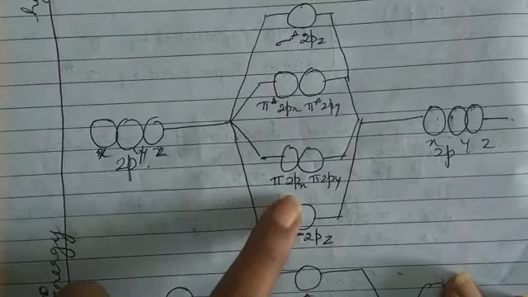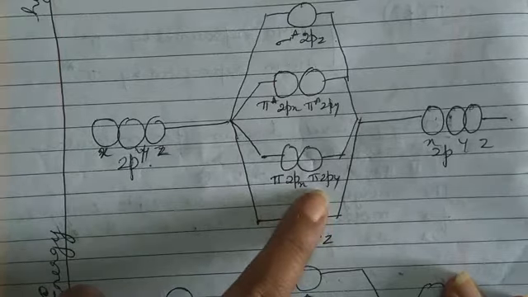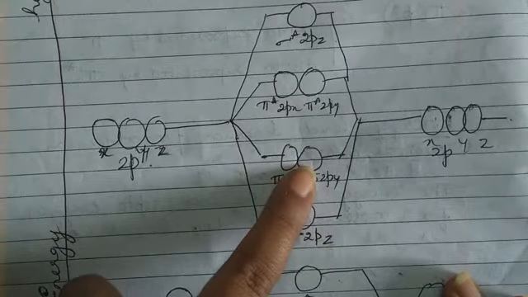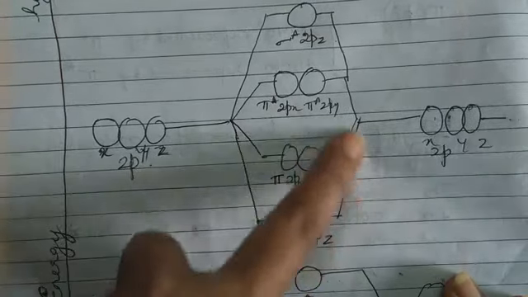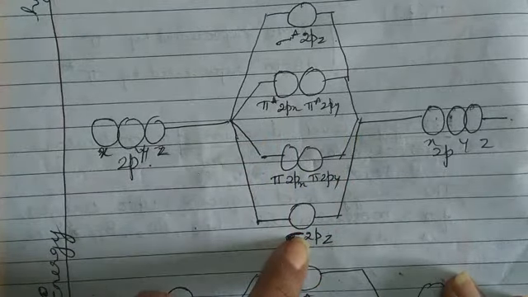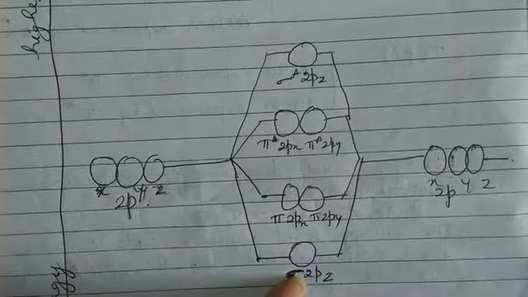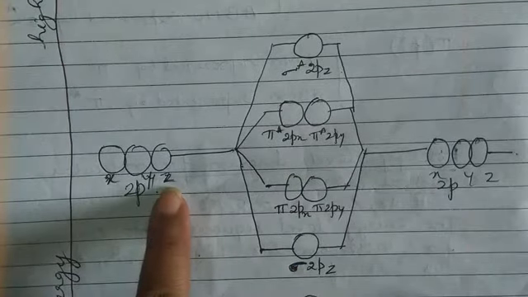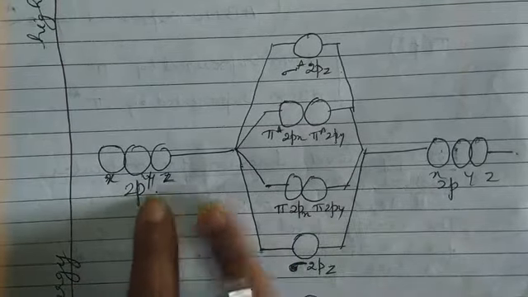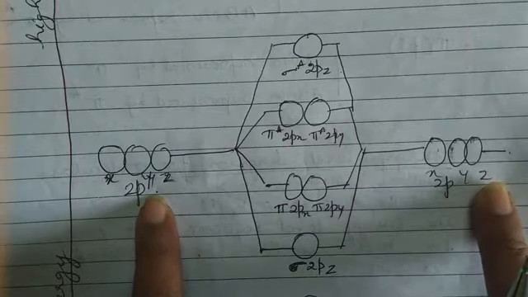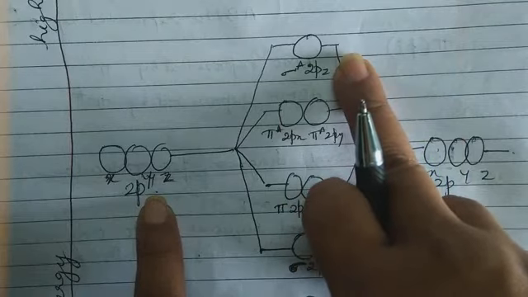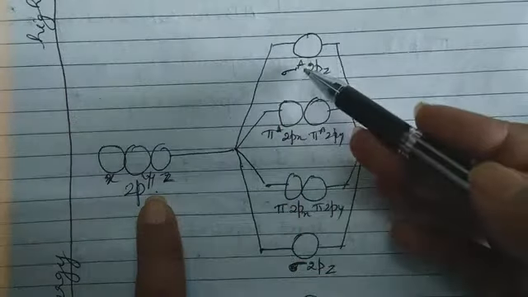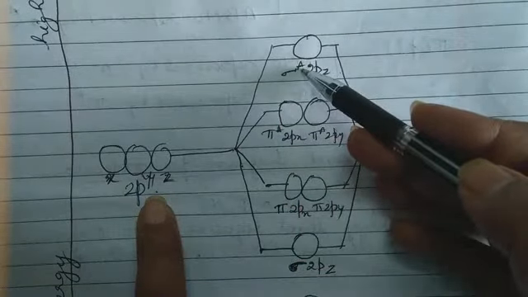Then, why have I written 2px and 2py together? Because their energies are the same. Which orbitals are these? These are molecular orbitals. Which molecular orbitals? Bonding molecular orbitals. Hope you are understanding. 2pz of this atom will combine with 2pz of another atom to form sigma 2pz antibonding molecular orbital, which is shown by a star here.